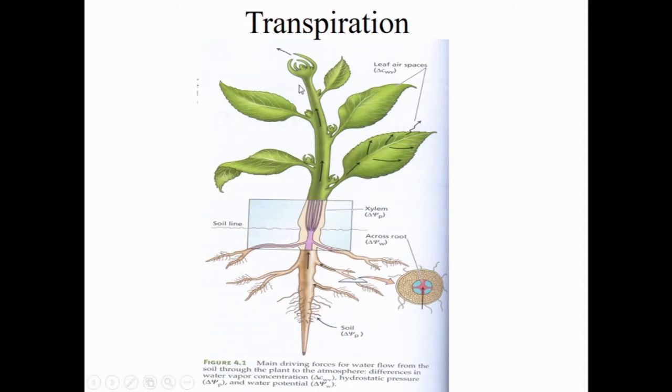Transpiration is nothing but the loss of water in the form of water vapor from aerial living tissues of the plant, known as transpiration. So transpiration is nothing but a loss of water from these aerial living tissues.